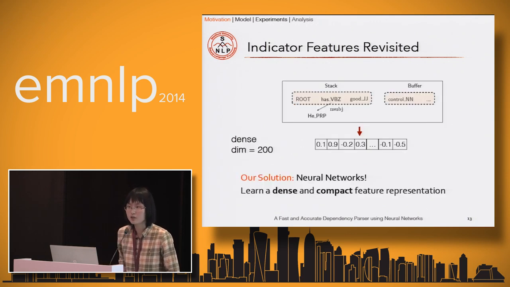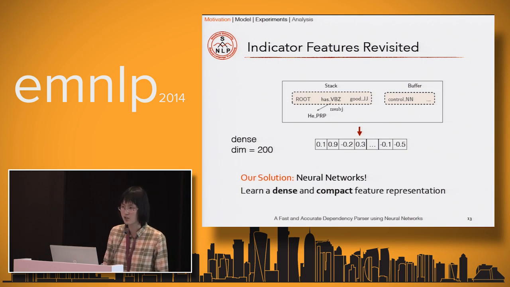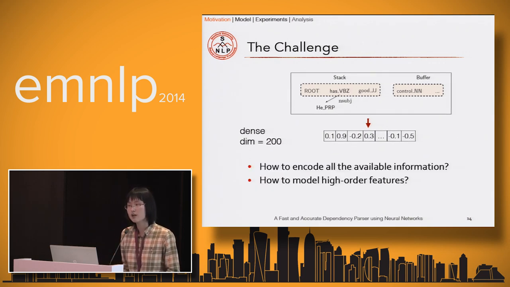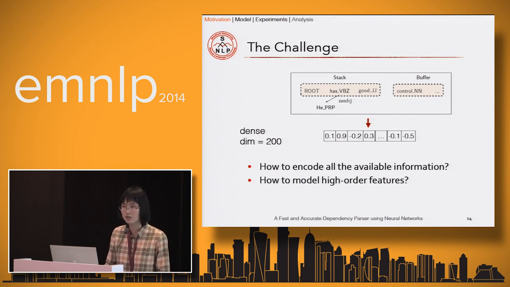So to tackle all these problems, our solution is to use neural networks. We try to learn a dense and compact feature representation, such as 200 dimensions, to completely replace the indicator features. So we are wondering how difficult it is to use a 200-dimensional feature to represent the configuration.